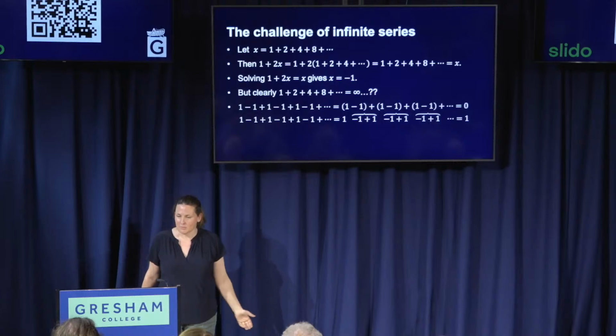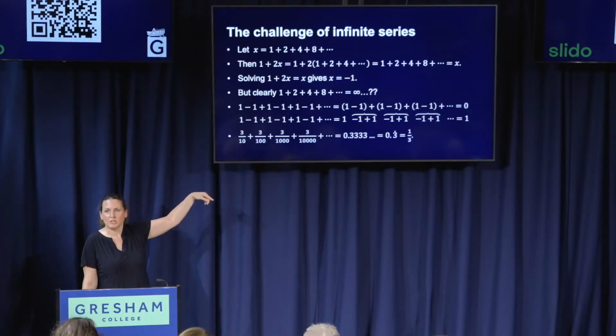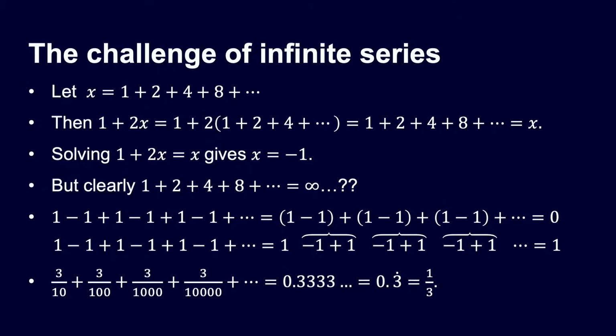If we want to work out, it's kind of useful to be able to know and think that 3/10ths plus 3/100ths plus 3/1,000ths plus 3/10,000ths plus ... What is that? The decimal 0.333, 0.3 recurring. That's the decimal expansion of 1/3. It's kind of useful to have that. Or you might say, okay, well, we won't do that. We'll just have fractions. We'll just write a third. We've got something right there.